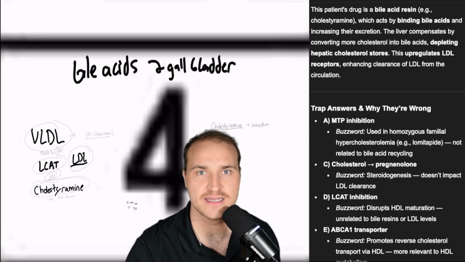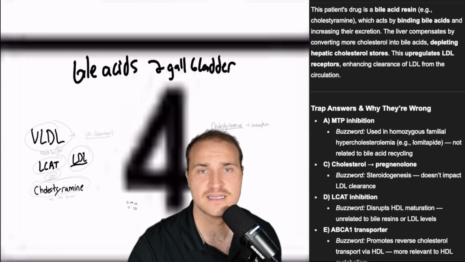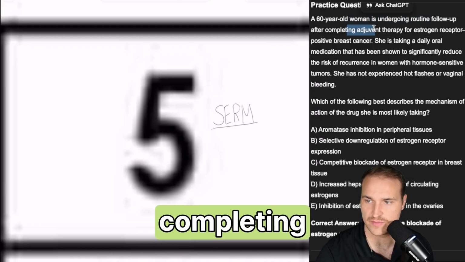A causes night blindness, dry skin. D, bone softening, rickets, osteomalacia, hypocalcemia. E, neuropathy, hemolytic anemia. It's an antioxidant. And K, bleeding time. Next practice question, 60-year-old woman undergoes routine follow-up after completing adjuvant therapy.